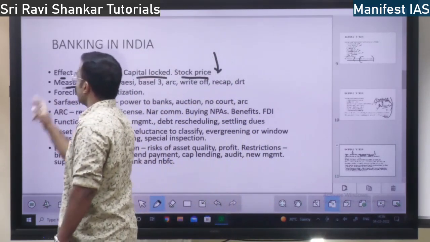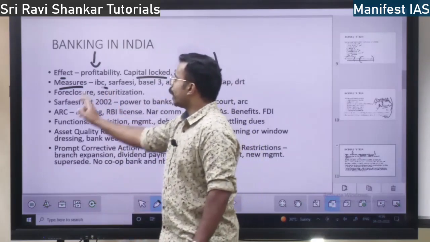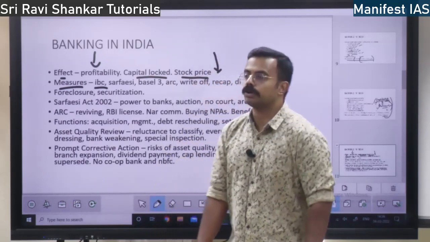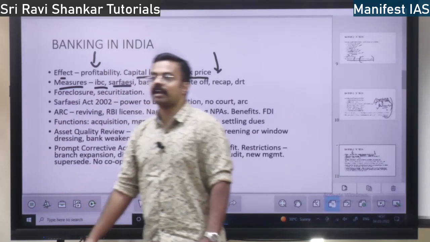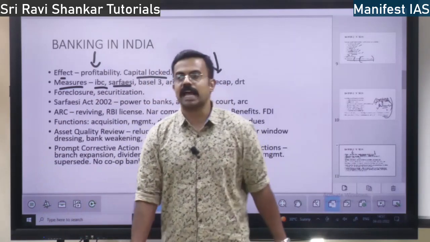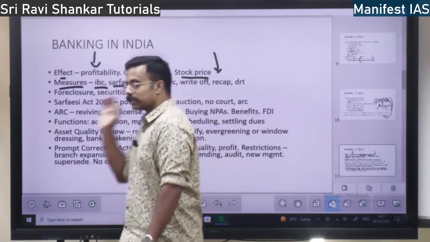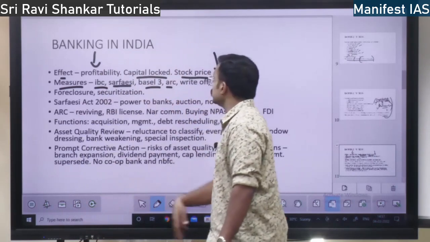Next, measures. What are the measures we have taken to solve it? One is the Insolvency and Bankruptcy Code 2016, and also the SARFAESI Act 2002. I am going to discuss these acts in detail. And also Basel 3 norms. I am going to discuss this also in detail. Asset reconstruction companies.